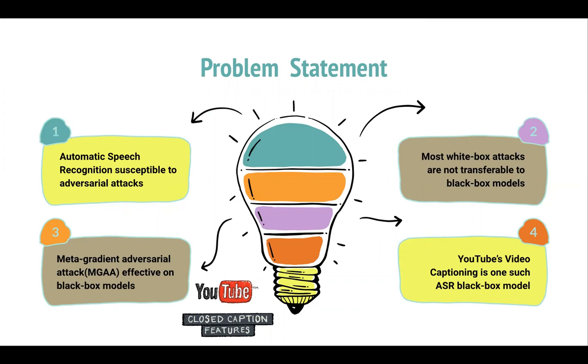Looking at these adversarial attacks, YouTube video captioning is an example of black box model which could potentially be harmed by adversarial attacks. For example, allowing hate speech to evade censorship. Therefore, it is important to study and understand such adversarial examples to improve the robustness of ASR system.